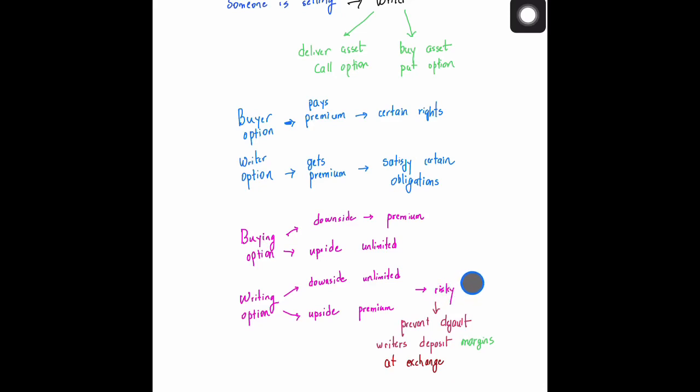Because the position is very risky for the writer of the option, in order to prevent him from defaulting and not making his side of the bargain, the writer will deposit something called margins at the exchange. Options are just like futures, they are traded at exchanges. So at this particular exchange, the writer will have to deposit a certain kind of margin.